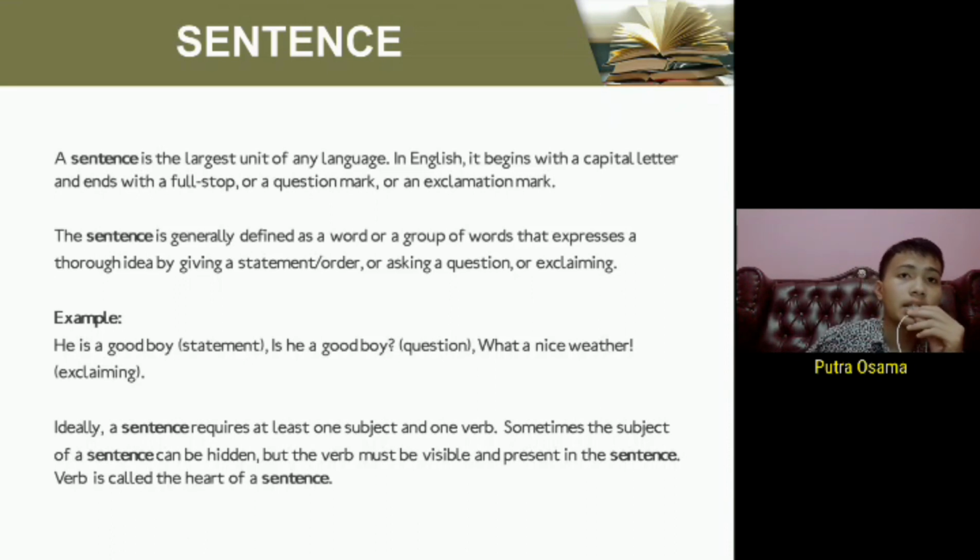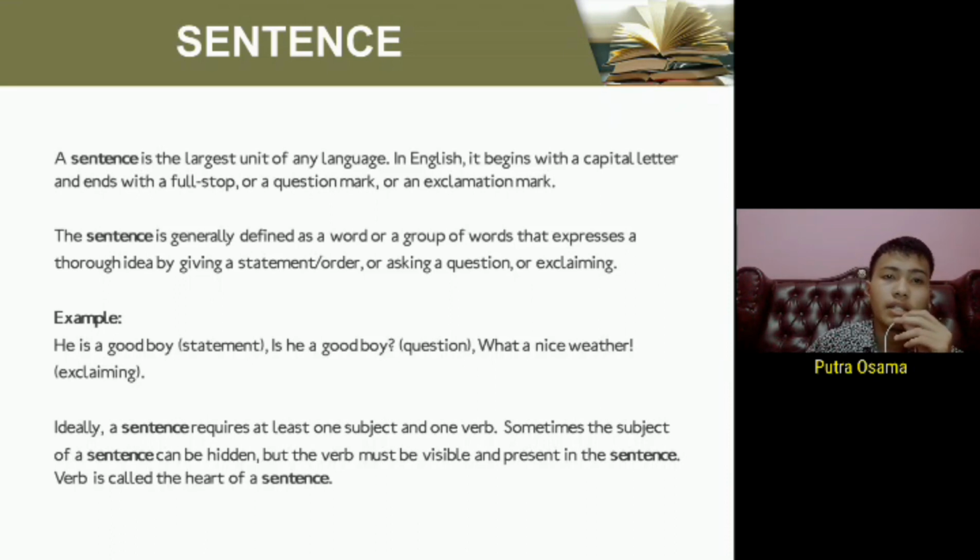The sentence is generally defined as a word or a group of words that expresses a true idea by giving a statement or order, or asking a question, or exclaiming. Now, for example, we have: he is a good boy. This is a statement. Is he a good boy? This is a question. And the last, what a nice waiter. This is an exclamation.